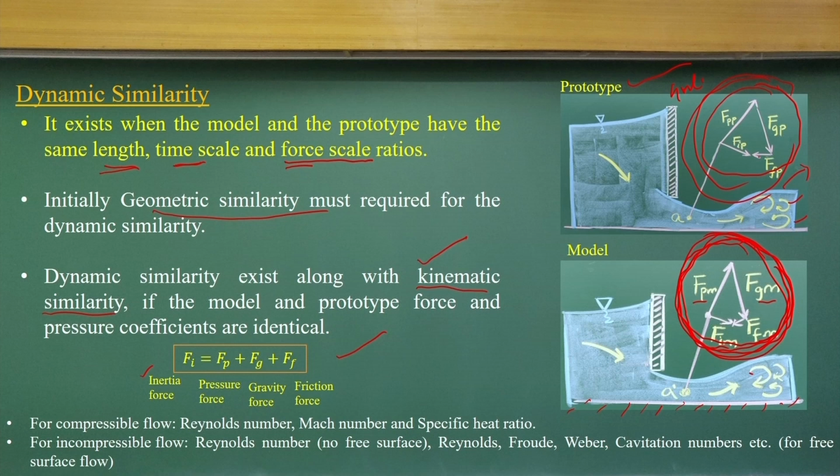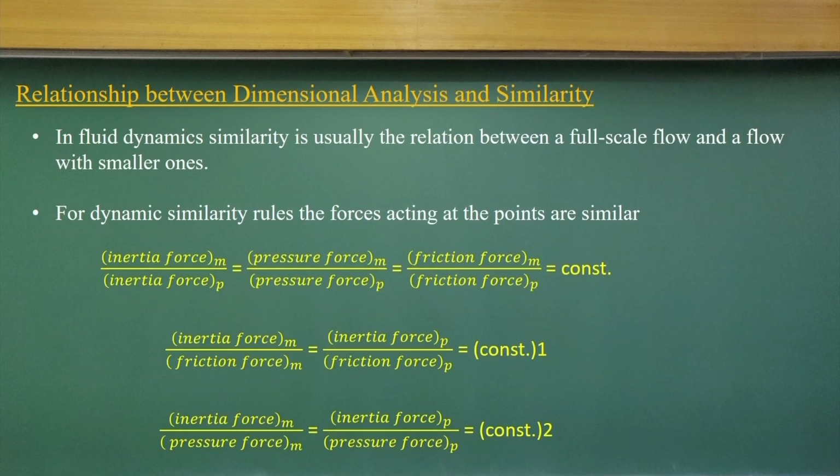Mostly, for compressible flow we use the Reynolds number, Mach number and specific heat ratios, but for incompressible flow without free surface conditions we mostly use the Reynolds number. Other numbers also come in: the Reynolds number, Froude number, Weber number and cavitation number we discussed can be used for free surface flow.